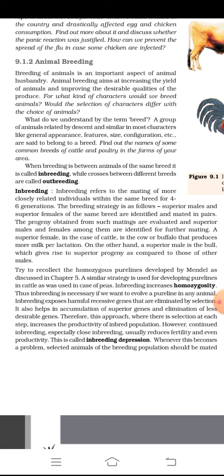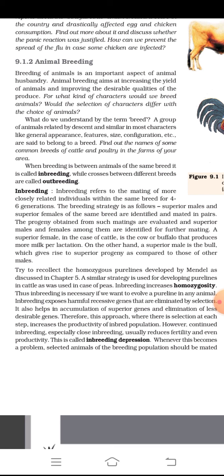Animal breeding aims at increasing the yields of animals and improving the desirable qualities of the produce. For what kind of characters would we breed animals? Would the selection of characters differ with the choice of animals? What do we understand by the term breed?